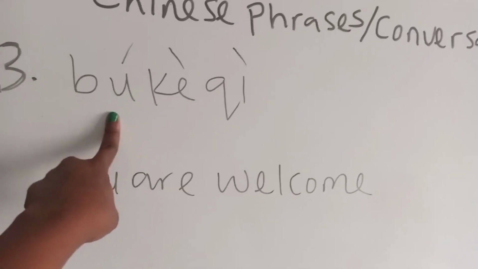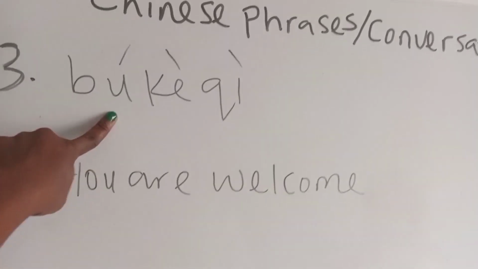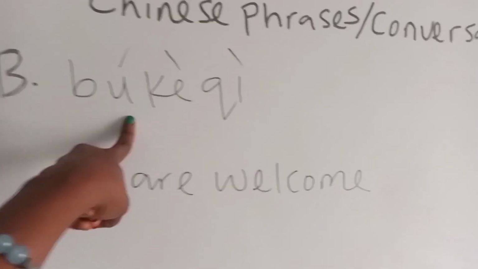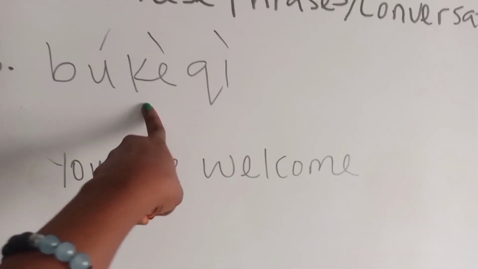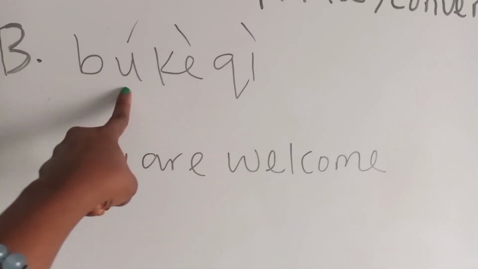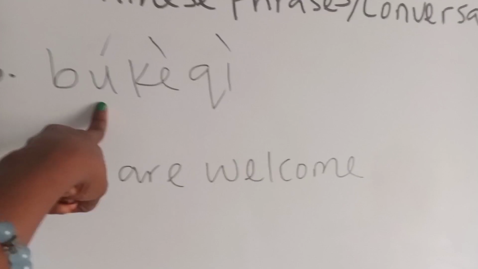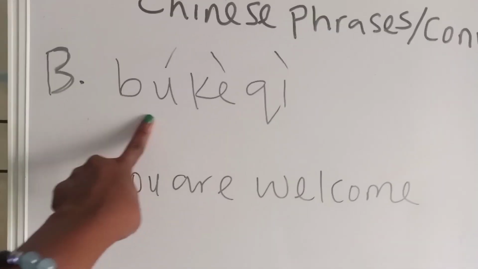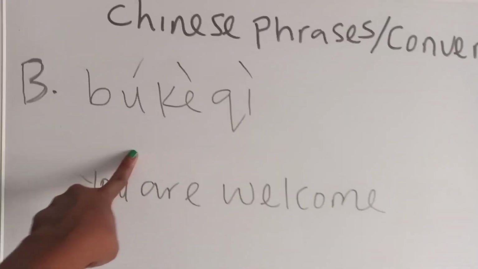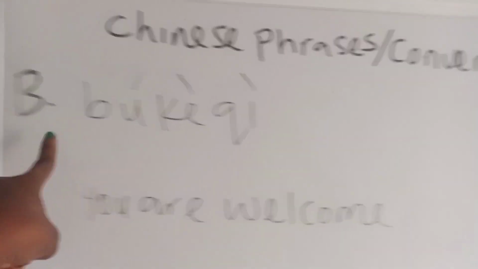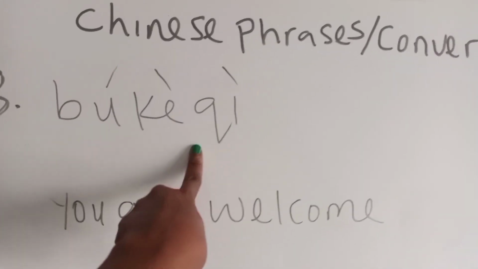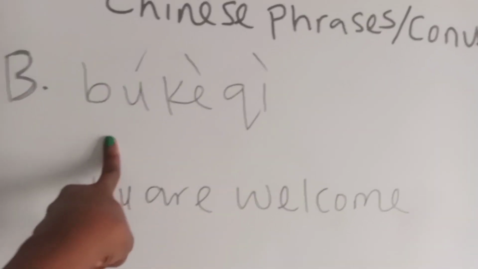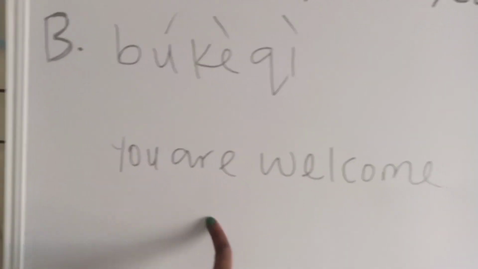Bu means no. I know I am saying bu, but what you have here is the rising tone. The tone that bu has is actually fourth tone. But when it is going with any other word that has fourth tone, you actually change it to second tone, the rising tone. Don't worry yourself about that. This happens with only bu. Here is bukeqi. And we're going to write the character. Bu means no. Keqi means polite. So what you're trying to tell the person is don't be polite, like don't mention. In other words, you are welcome.